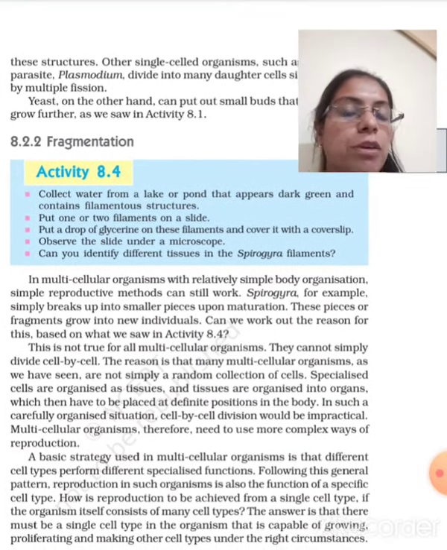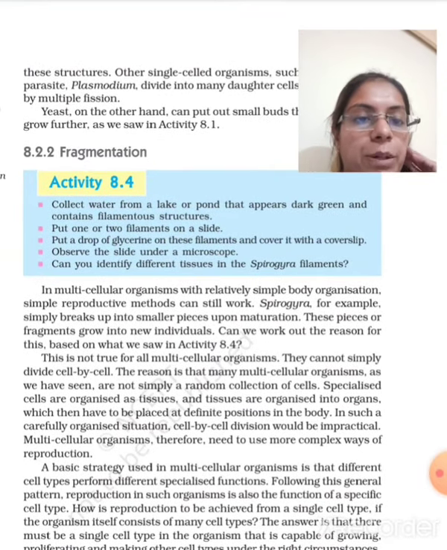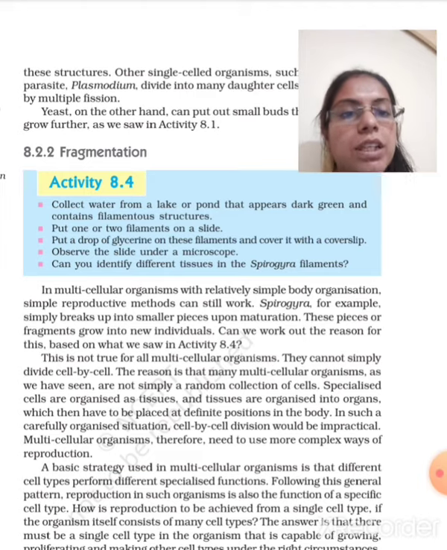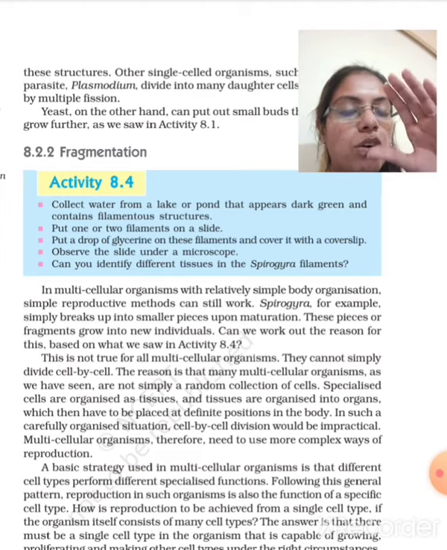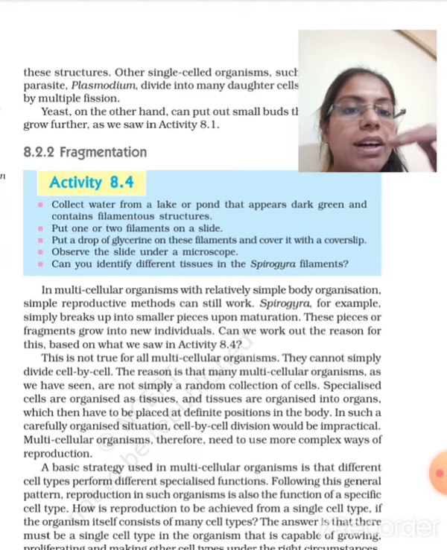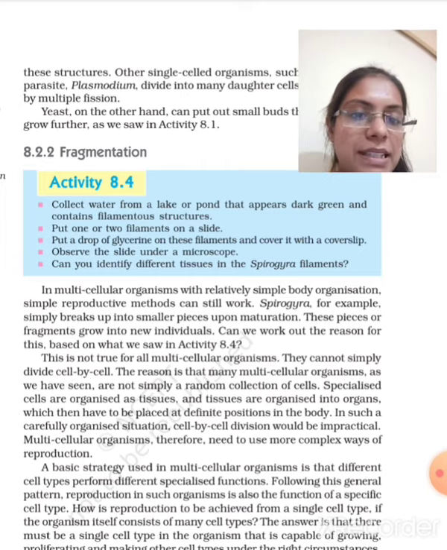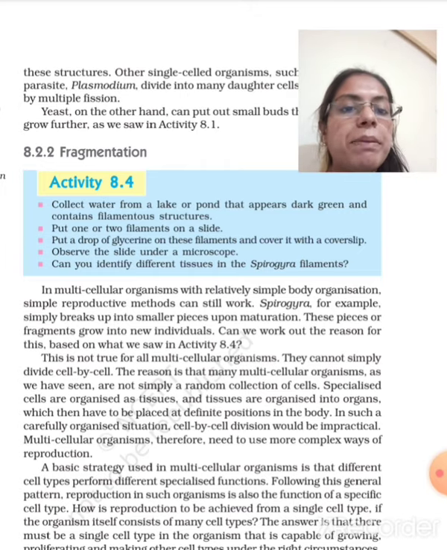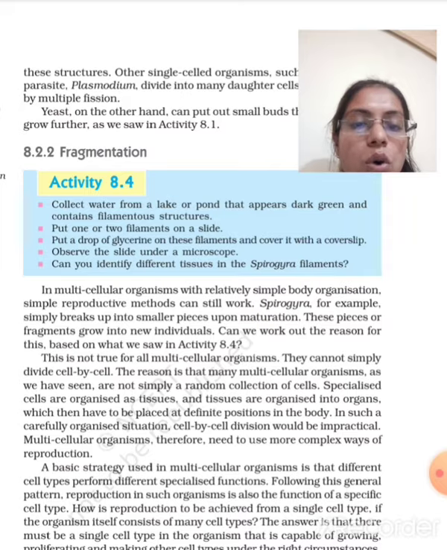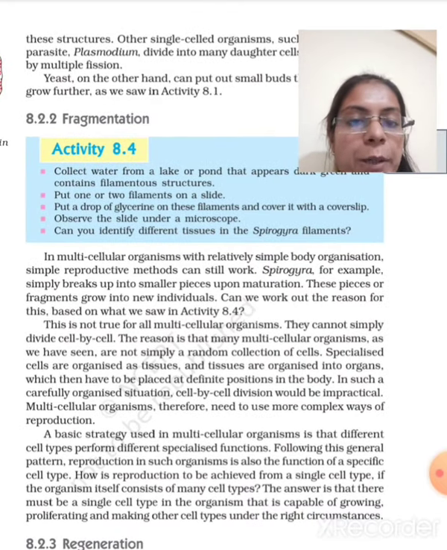If we talk about fragmentation, what is fragmentation? Fragmentation is when an organism's body is divided into different pieces or parts, and that particular piece or part will grow into a whole organism. In multicellular organisms with relatively simple body organization, a simple reproductive method can still work.